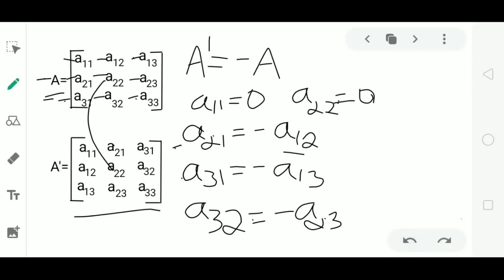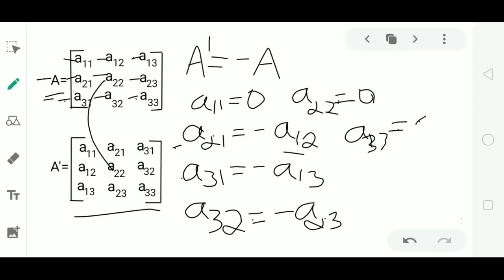So we already have the condition. A23 equal to minus A32. Again we have the same condition here. Last diagonal element, A33 must be equal to minus A33. This also gives us A33 equal to 0.